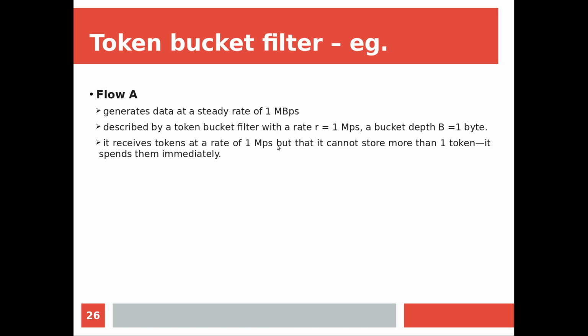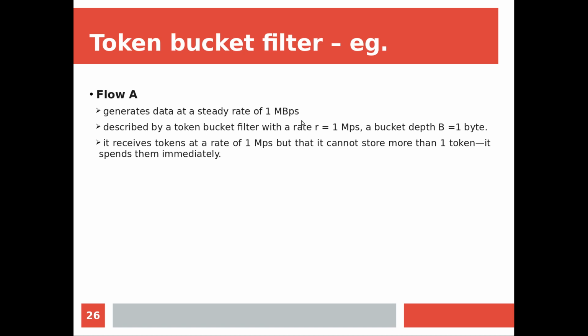So that is our requirement. 1 mega tokens are generated per second, and without any accumulation or storing, the tokens are immediately taken by every byte and it is moving. So with 1 mega tokens, I can support a maximum of 1 megabyte per second. It's clear, but here there is no bursty traffic, right? Simply tokens are generated, taken by the flow, and it is moving. So it is just like the leaky bucket algorithm, if you know it, or please refer to how the leaky bucket works. It is just an analogy of the leaky bucket. Even though it is a token bucket, it is working like a leaky bucket.